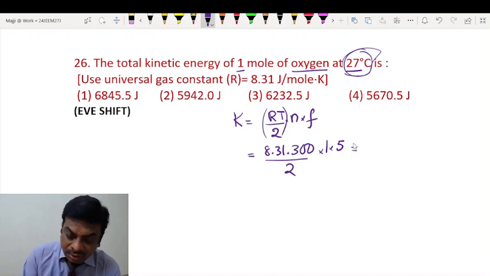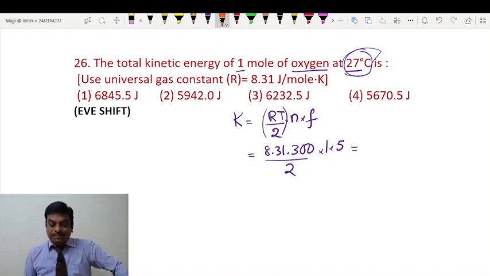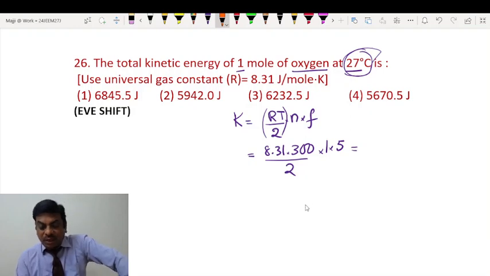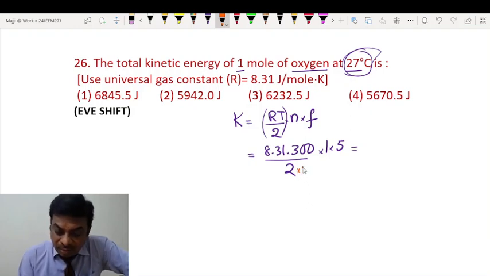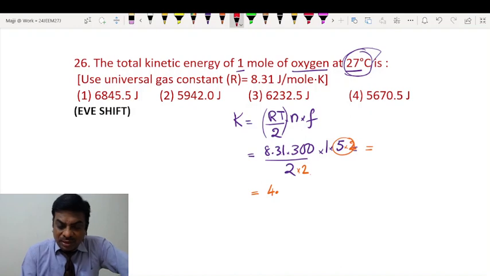Right, students? Alright. So how to calculate this? Again, you can see how we are about to calculate. I will multiply this by 2 and divide this by 2. So that becomes 10. This is 4. So 8.31 will be 4 point something, because 31 divided by 4 is how much? Not even 1, less than 1. Okay, students? Into 3000.